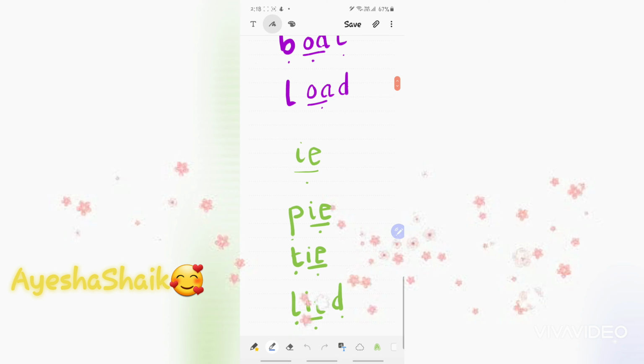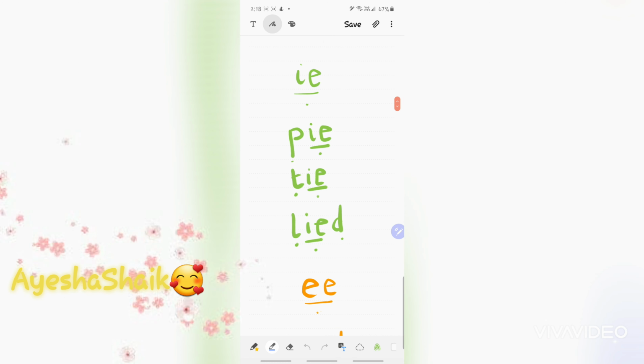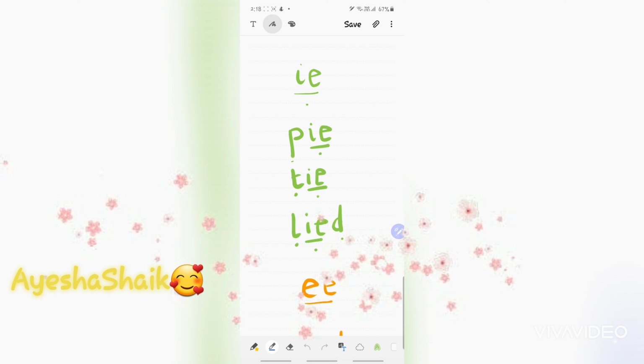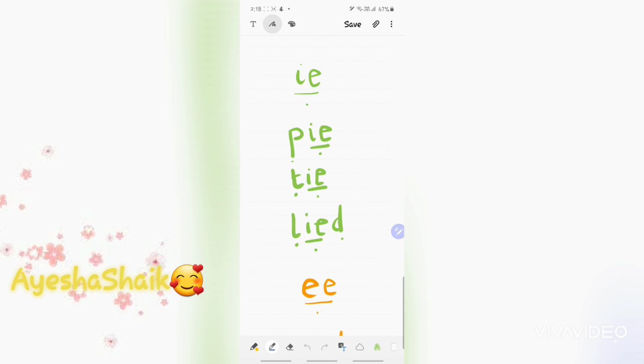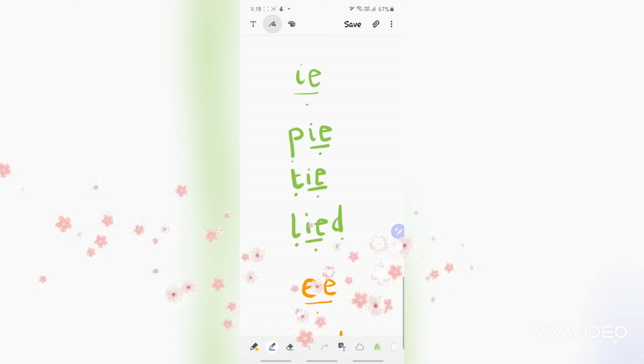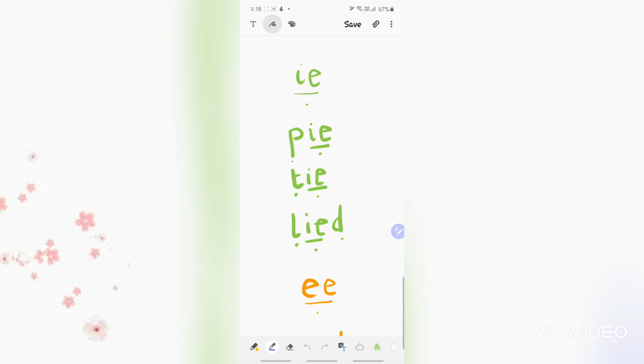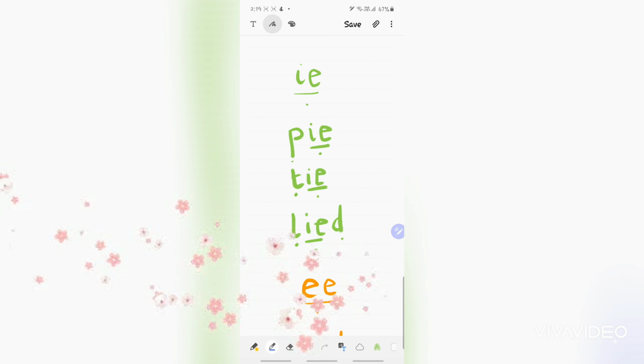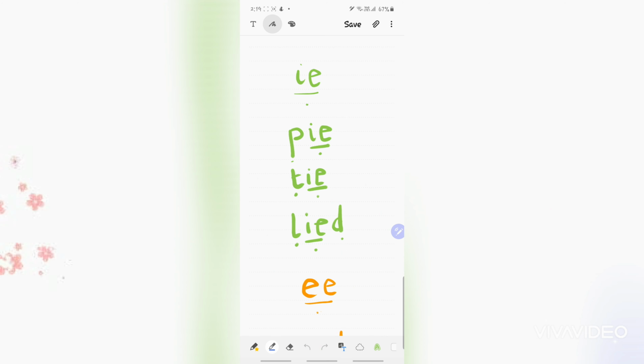Now let's look at the I sound. When you have I and E, these two letters together, you say it as I. So let's look at few words. P-I-E, pie. Next, T-I-E, tie. L-I-G-H-T, light.